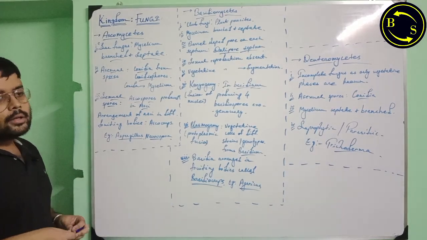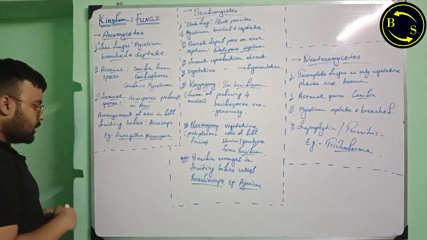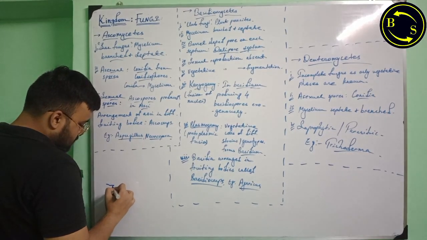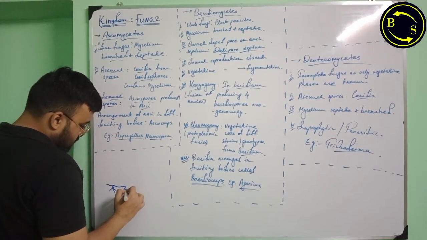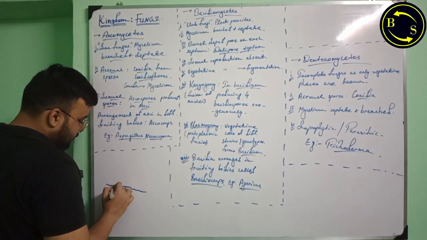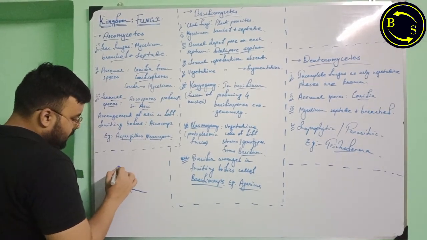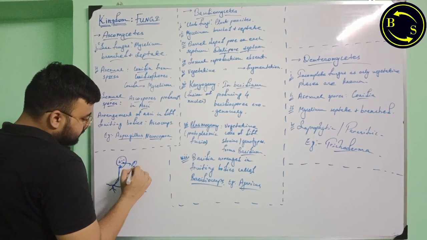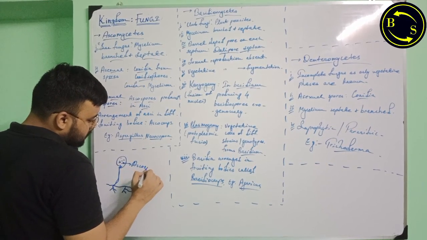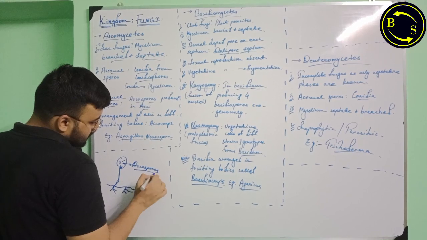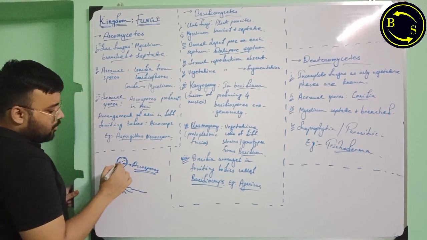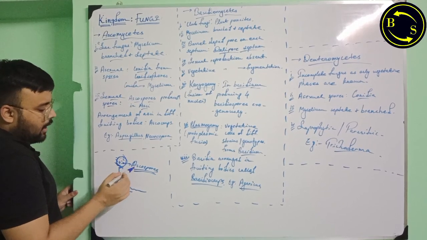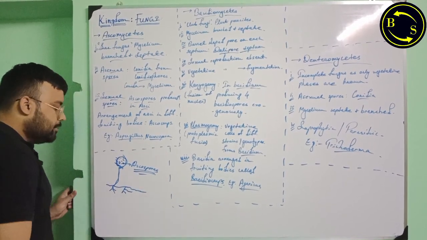And the fruiting body is a specialized structure. Like if this is a fungus, this is the hyphae, this is the mycelium, and this is the fruiting body. Here they have the ascospores. So all the spores produced from the fruiting body or the rupture of the fruiting body are sexual spores, or ascospores.